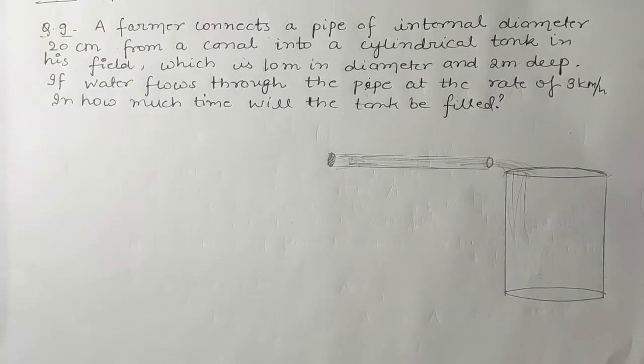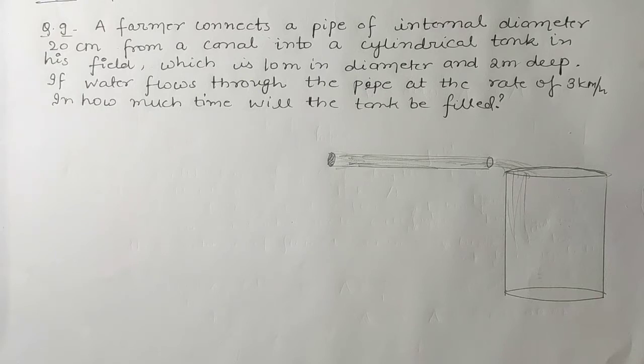The last question of this exercise, question number 9, is: a farmer connects a pipe of internal diameter 20 centimeter from a canal into a cylindrical tank in his field, which is 10 meter in diameter and 2 meter deep.